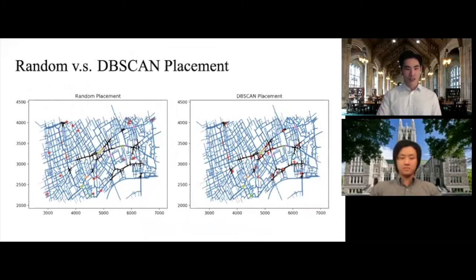We compared a random approach and an optimal approach with their resulting maps shown on the slide. The map is based on a part of London. Using the DBSCAN algorithm, we clustered the roads into segments based on traffic and represented traffic density with different colors. Black indicates high traffic density, while blue indicates relatively low traffic density. The red stars indicate the RSU locations. As you can see on the plot on the left, the random approach puts RSUs randomly, regardless of traffic density. In contrast, as the plot on the right shows, the DBSCAN approach puts RSUs at the locations with the highest traffic density.